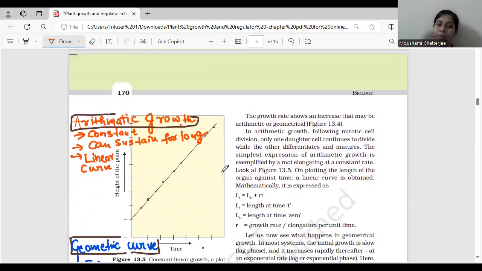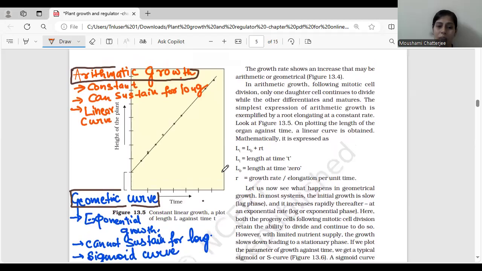Now there are a few pointers which we should know. In the arithmetic growth, the growth is constant. Can you see the growth is happening constantly? On the x-axis the height of the plant is given, and on the y-axis time is given. How the height of the plant is increasing with time is constant. It's not happening abruptly, or exponentially. It's just happening at a constant rate. And this arithmetic growth is quite sustainable. It can sustain for a long time because it is happening gradually. Ekdam se nahi ho raha hai. It is just happening bit by bit. And it is a linear curve.